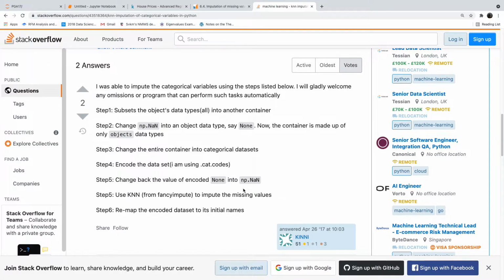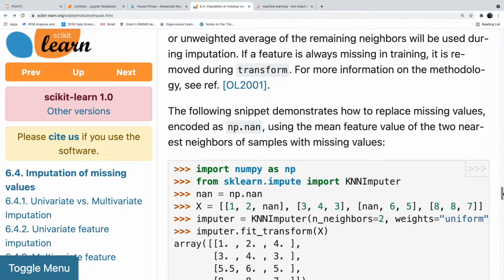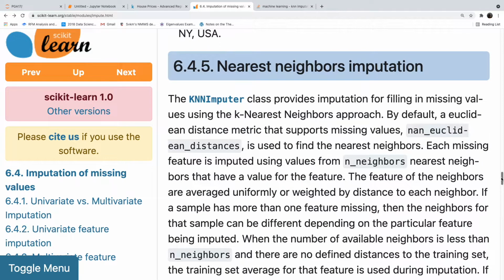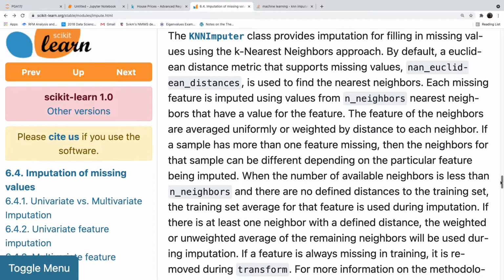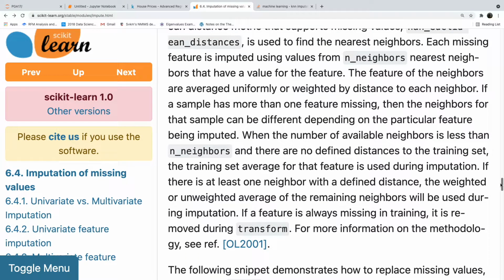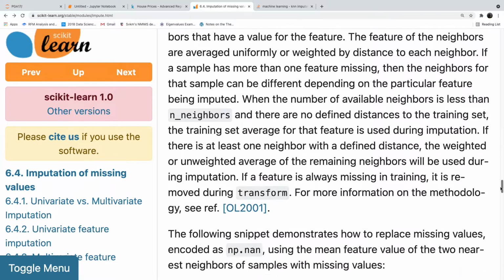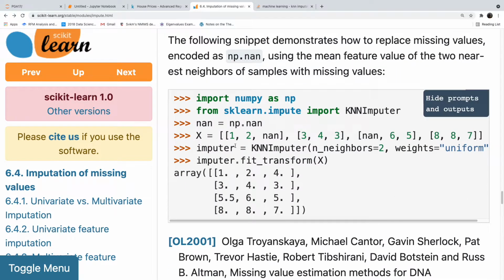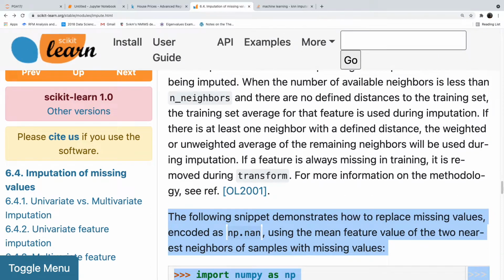There is a library called fancyimpute. There you can do this process. Fancyimpute is a library which has been there in Python for very long, which can be used for this purpose. Similarly, if you are using an iterative imputer or this KNN imputer, for this also we need the data to be label encoded. See, if you look at the example, the missing values are based on numbers only, right? There is no text here.